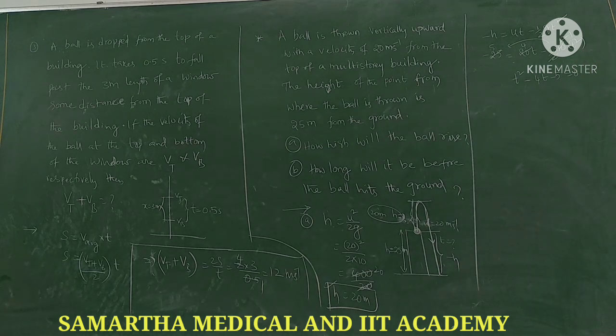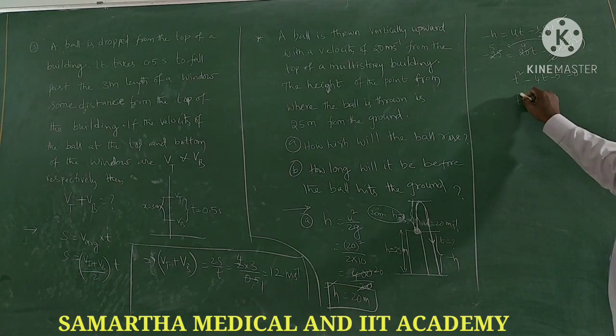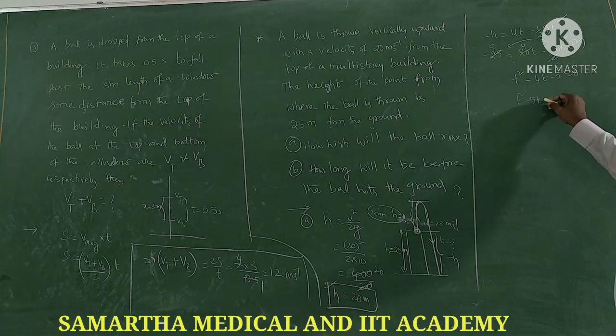t square minus 5t plus t minus 5, sir. Wait. t square minus 5t plus t minus 5 equals 0. Roots: multiply, minus 5 should come; add, minus 4 should come. So minus 5 into 1 I take, 5. Add, minus 4 will come. Multiply, minus 5 into 1, minus 5 will come. Okay, so the roots are t equals 5 and minus 1.